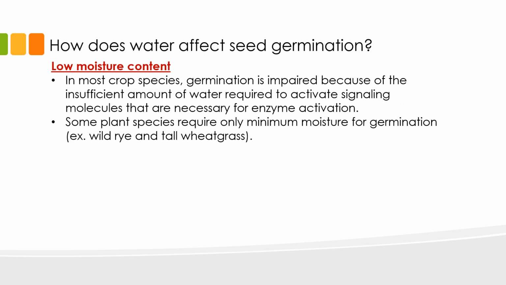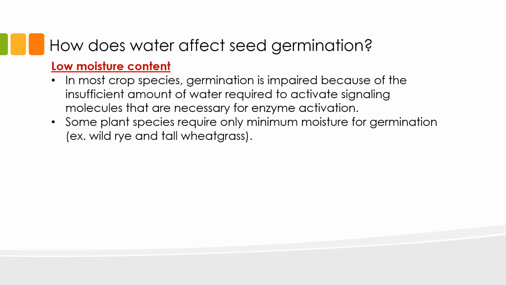The water requirement for seed germination is not the same across plant species. Under low moisture content, for example, germination in most plants will be impaired because of the insufficient amount of water available. Remember that water is necessary to reactivate the metabolic processes in the seeds, and this includes enzyme activation that is important in the breakdown of storage reserves. Without sufficient water, enzyme activation might be impaired.